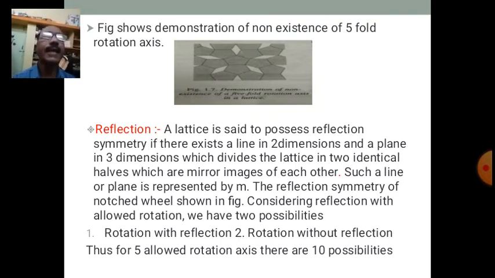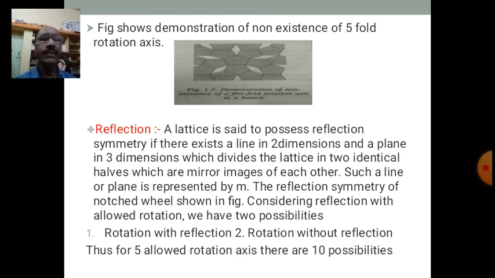So that two-dimensional lattice is said to possess a reflection symmetry. Such a line in two dimensions or a plane in three dimensions is represented by M, which divides the lattice into two identical parts which are mirror images of each other.